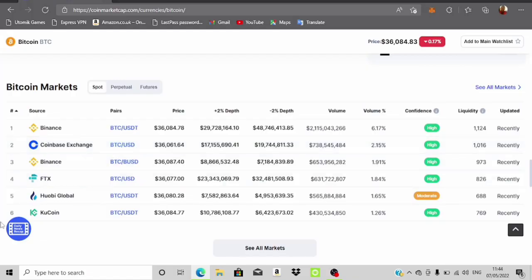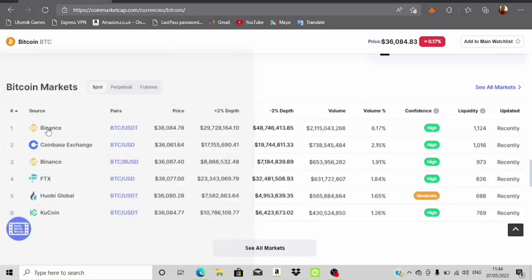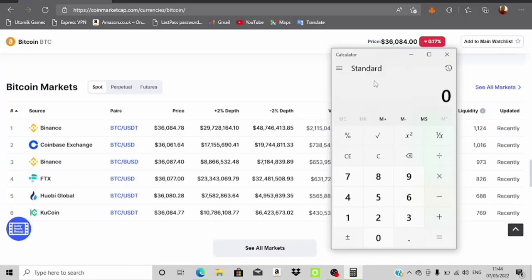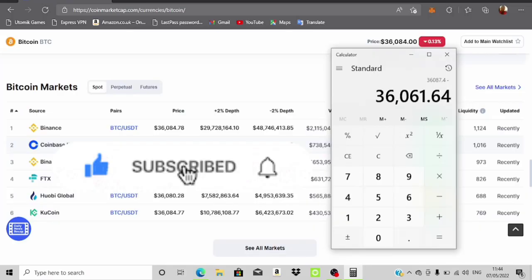Now let's take a look at this, right? Let me pull up a calculator quickly. So this is my calculator right now, and let's do a quick math, right? So let's say we're buying from here and we're selling from here. So this means the profit is this minus this, right? So this is 86,087.40, and this is going to be minus 36,061.64, right?